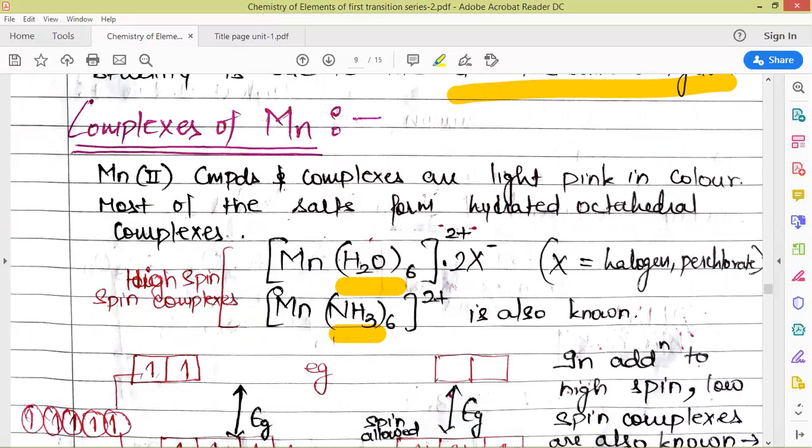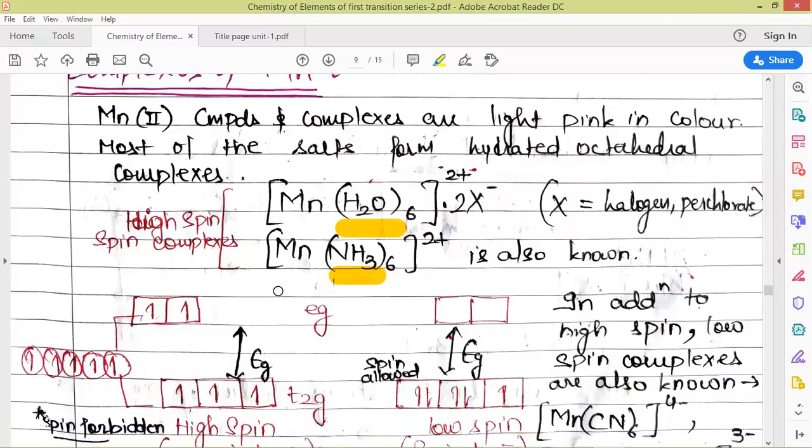One interesting point about manganese which I am going to tell you here is that although there are 5 unpaired electrons when manganese is in +2 oxidation state, in case of its complexes, still these complexes are very feebly pink colored complexes. They are not intensely colored.